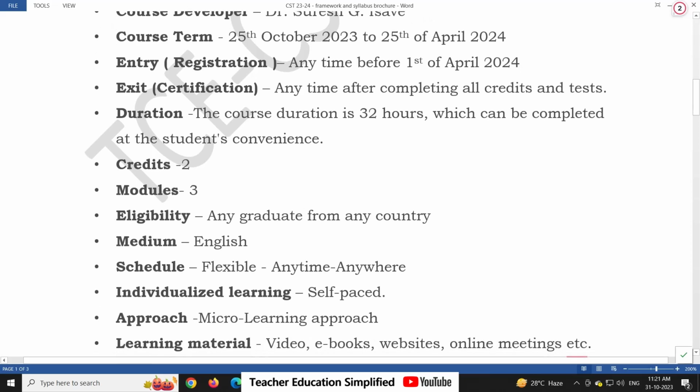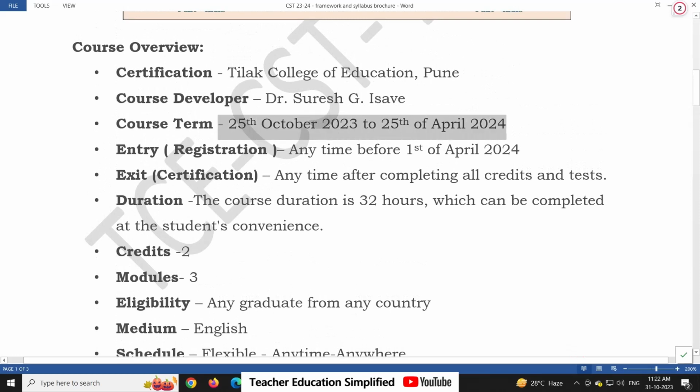Eligibility: any graduate from any country can register themselves for the course. Especially the teachers from different backgrounds and the student teachers of B.Ed. and M.Ed. courses can register for this course. The medium of the instruction and examination is English. Schedule is flexible. You can access the course material, the modules, from anywhere, anytime. You just need to complete 32 hours from the given duration.